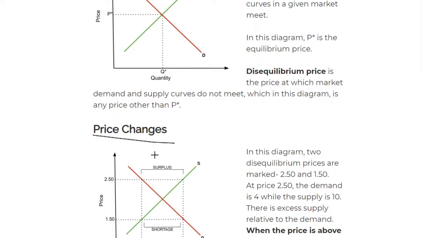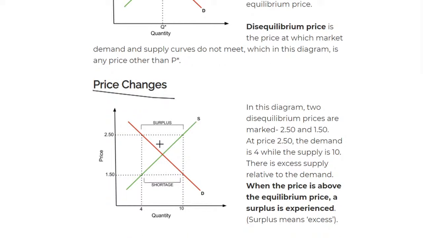When I do this, what happens to the equilibrium price? In this diagram, two disequilibrium prices are marked, 2.5 and 1.5. This is 2.5, and this is 1.5. At these points they're not meeting. The only point they meet is in the center right here. At 2.5, the demand is 4, while the supply is 10. At 1.5, it's the opposite: 10 and 4.